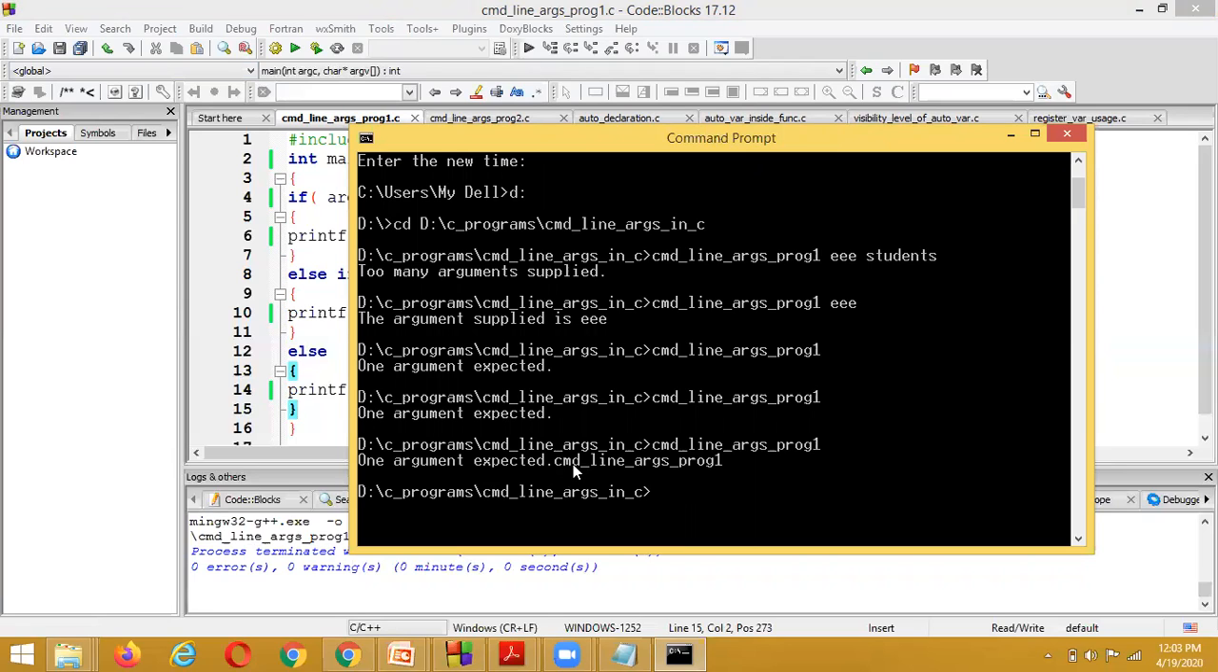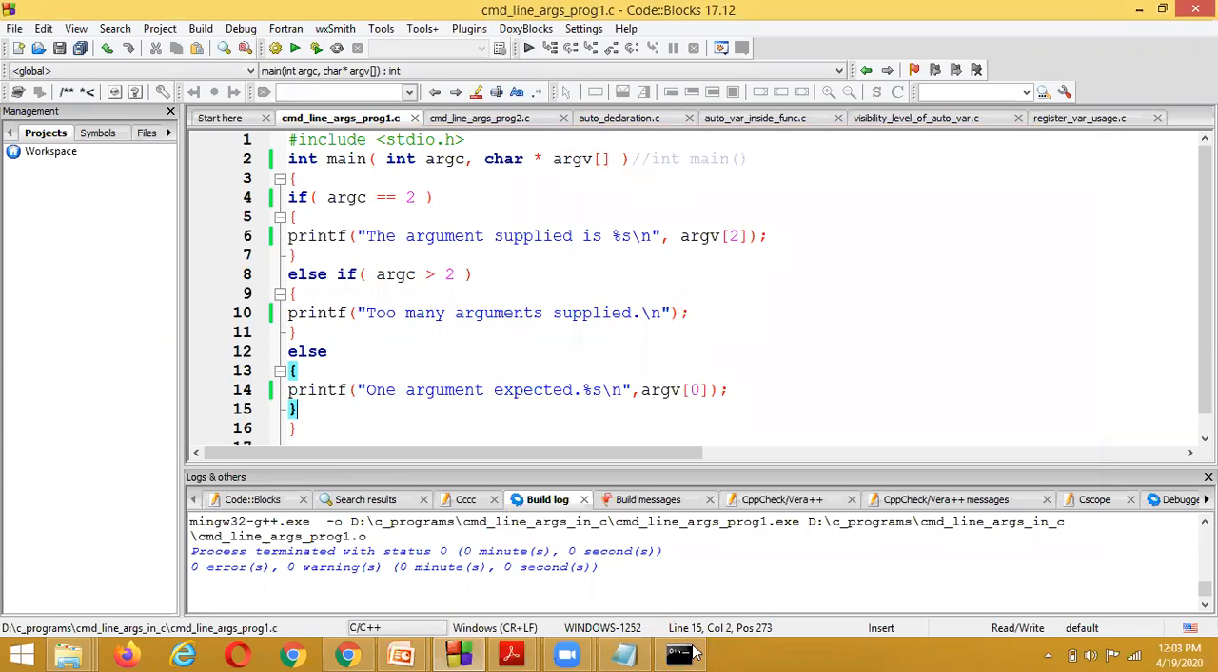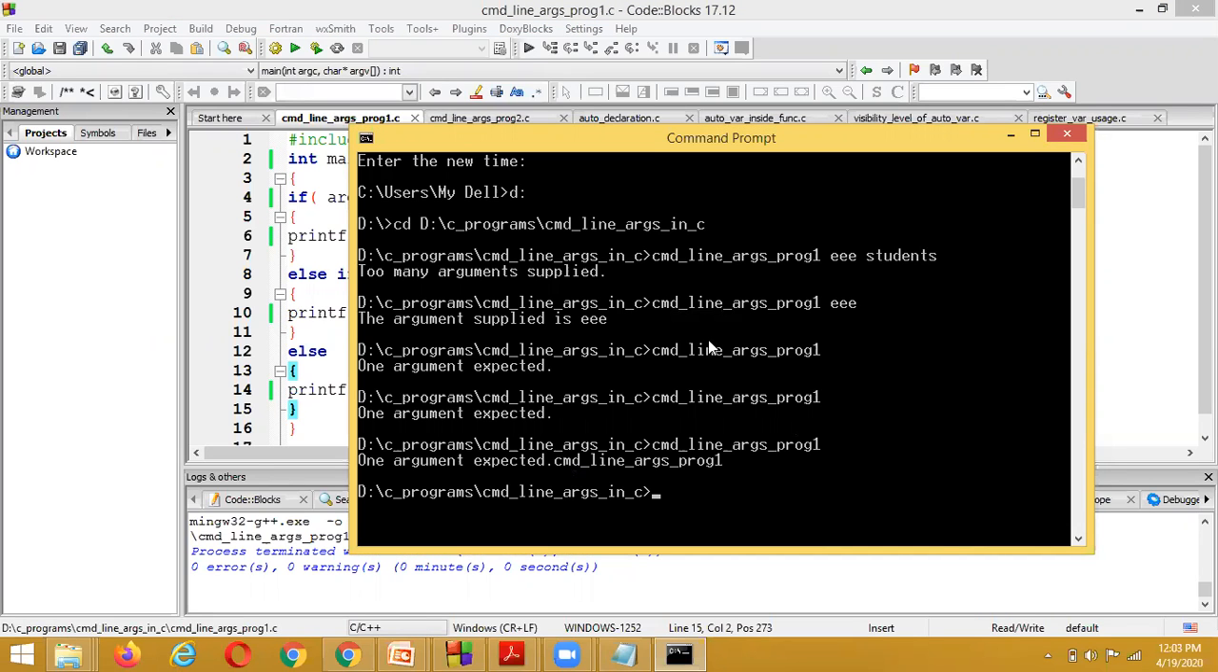What is the first argument name it is displaying? Command line org program 1, and the program name itself is going to be treated as what, 0 index, and whatever arguments we are passing, those values are stored after it. Here, this one is stored at 0 index, this triple E is going to be stored at 1 index, and the students are going to be stored at what, 2 index, and if I pass it, this means too many arguments expected.